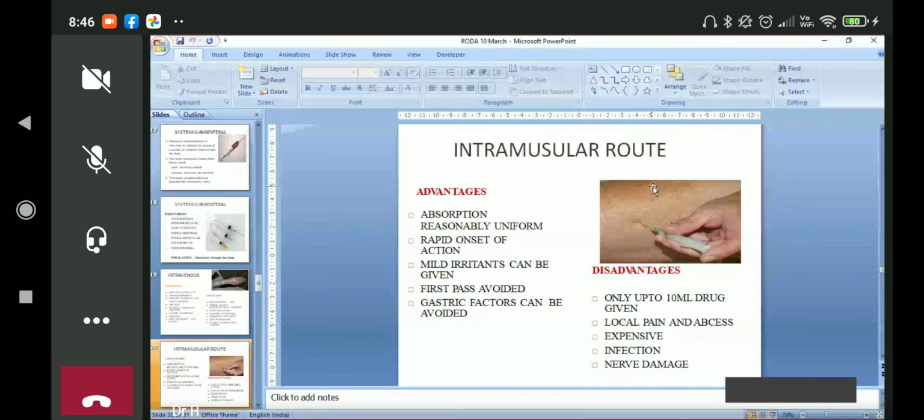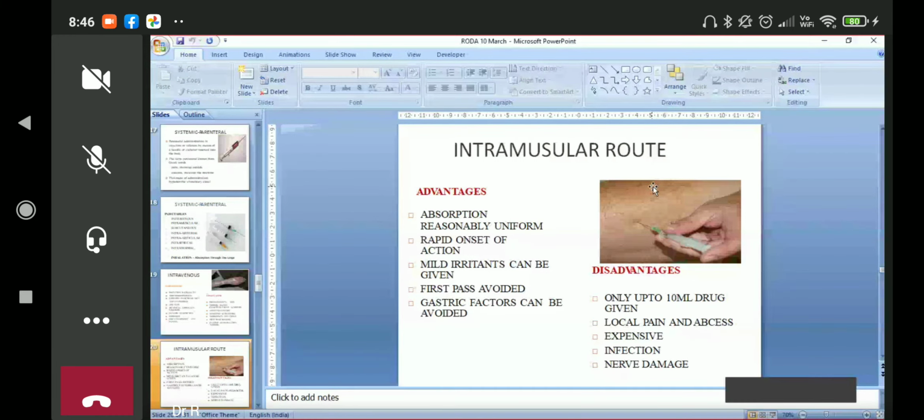Deltoid is a bulky muscle. It can accommodate some quantity of drug in it, but you cannot give a large quantity. If you want to give 10 ml of a drug intramuscularly, then there is a problem. If you give 1 ml, okay, deltoid can accommodate. If you want to give 3-4 ml, then you have to select a much bulkier muscle. If you want to give 5 ml, 6 ml, then you cannot give it in the deltoid.